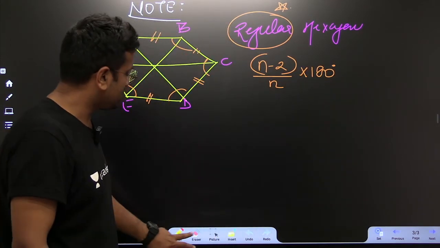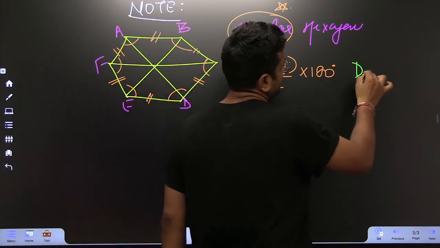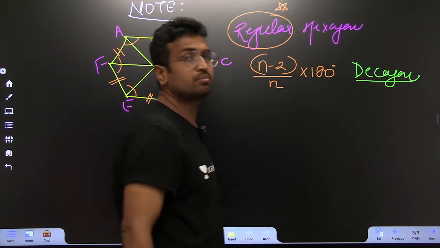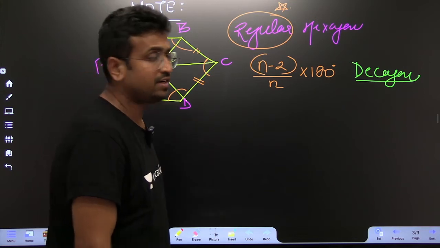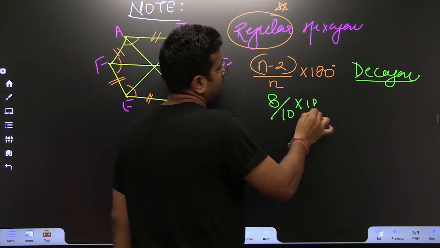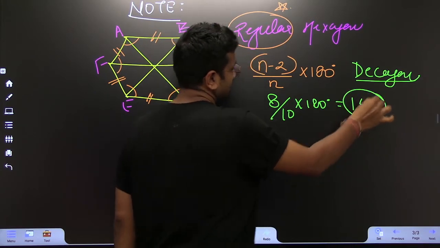Sir, but what was the question they asked in electrical? They asked the very same question in case of decagon. Where n stands for the number of sides, what is the number of sides in a decagon? 10. So 10 minus 2 would be 8, into 180 degree. You won't believe this is the question they have asked.